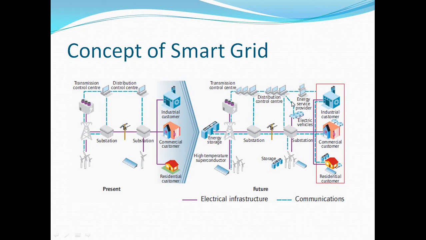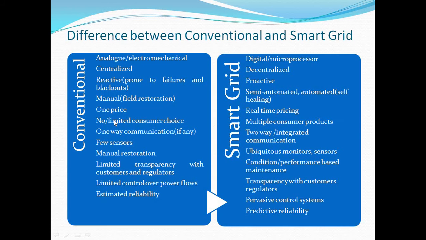finally electricity is provided to industrial, commercial and residential customers. It also provides electricity to electric vehicles with the help of the energy service provider. This is the advanced concept of the future smart grid as compared to the present concept of smart grid.